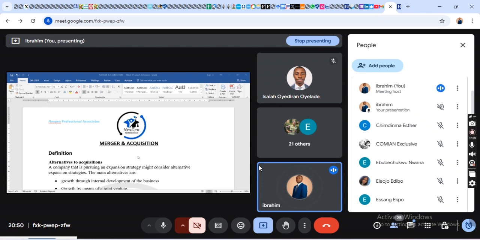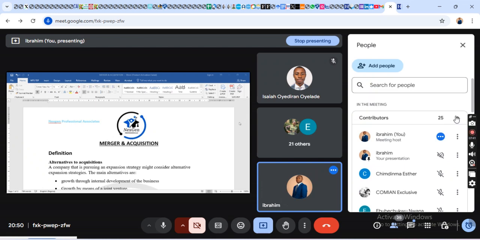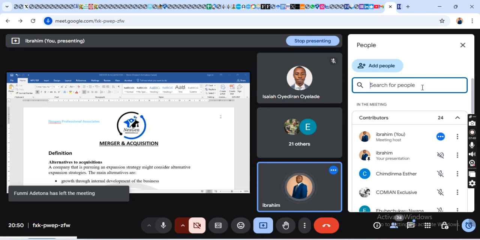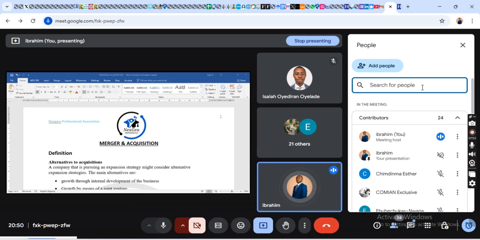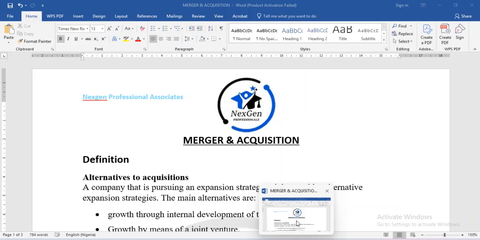That is why you will see some businesses, if they want to expand and they want to take over AA Limited, and probably the acquisition did not work out due to one or two reasons, the next thing is to look for an alternative, which is expansion, or we do what we call a joint venture.